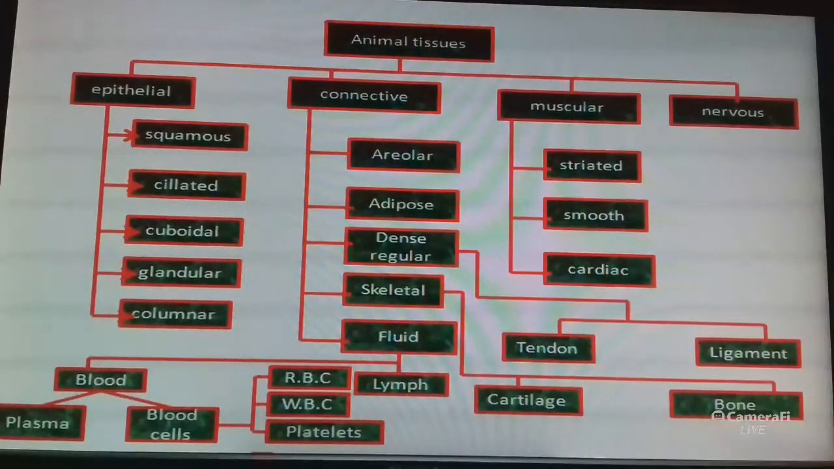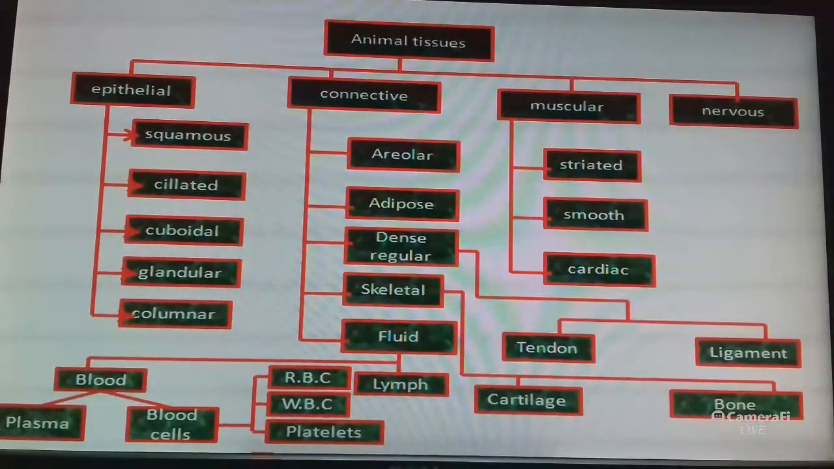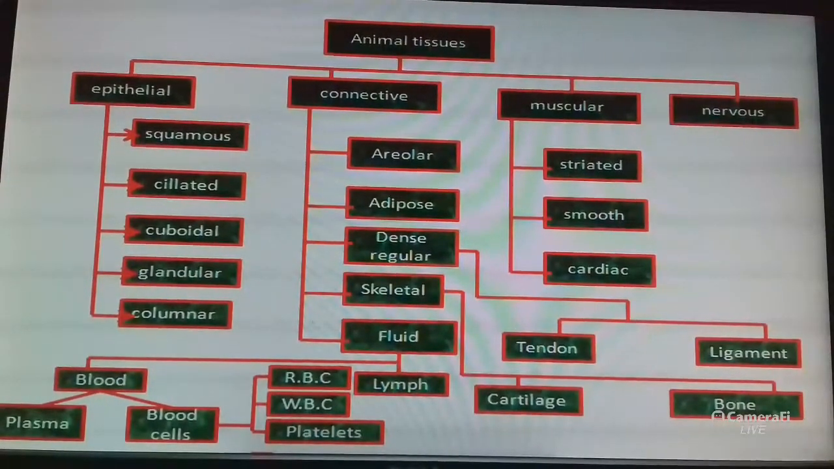Students, today we are going to learn about animal tissue. As you have already learned, what is a cell and what is tissue. Cell is the structural and functional unit of life. And what is tissue? A group of cells similar in structure and performing the same functions is called tissue.